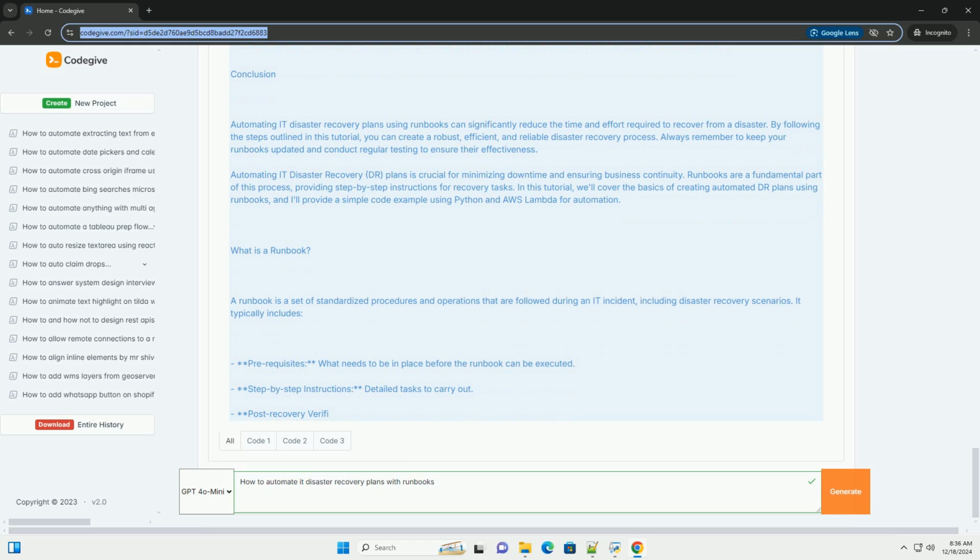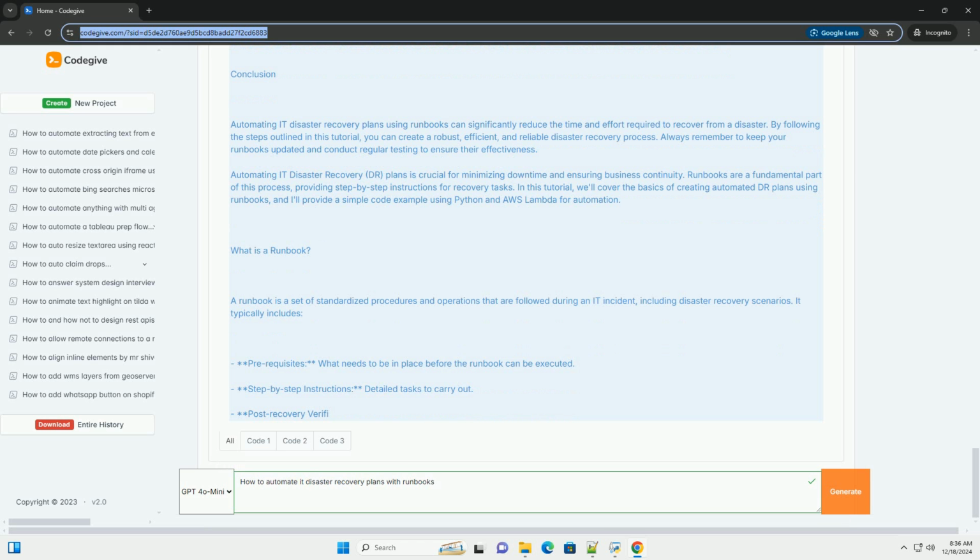Example: automating MySQL database recovery using a Bash script. Here's an example of a simple Bash script that automates the recovery of a MySQL database. Bash. #!/bin/bash. Variables. BACKUP_DIR equals /path/to/backup. DB_NAME equals my_database. MYSQL_USER equals root. MYSQL_PASS equals your_password.